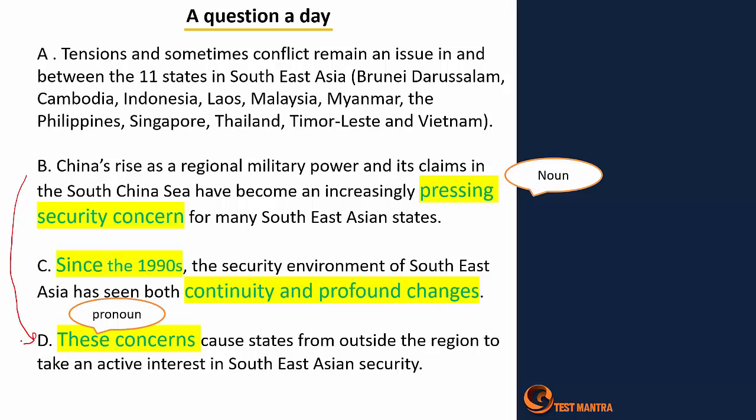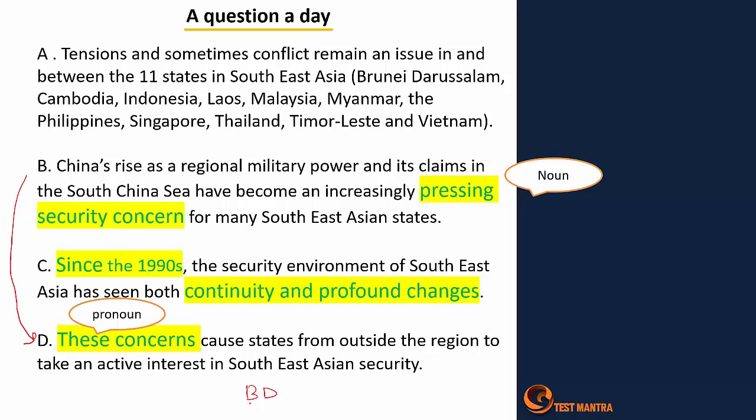If I mark B, after that D will be there. So they will be continuous here. But since there is no option, I cannot utilize it directly. I have to find out the opening statement. Now, B cannot be an opening statement because it could be an example of something. In the same way, A cannot be an opening statement here because it has the examples available.